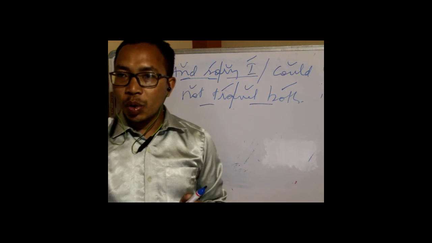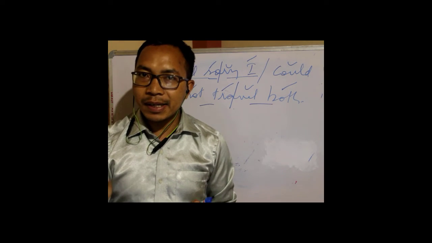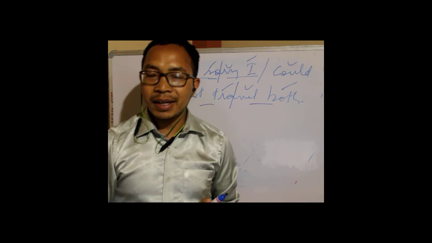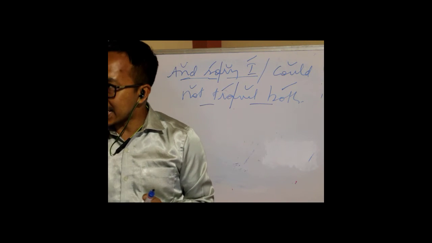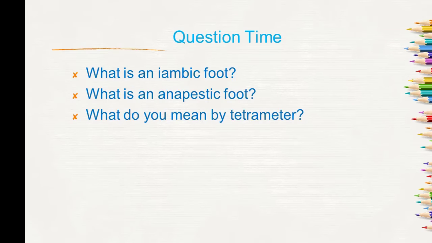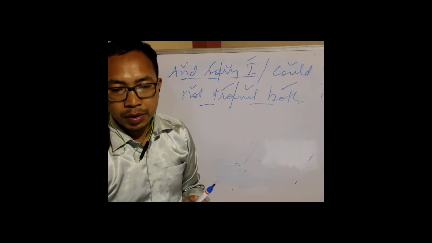It is when the first syllable is unstressed and it is followed by a second syllable which is stressed, right? What is anapaestic foot? When two unstressed syllables are followed by a stressed one. And what do you mean by tetrameter? When there are 4 feet in a line of the poem, we call that tetrameter.